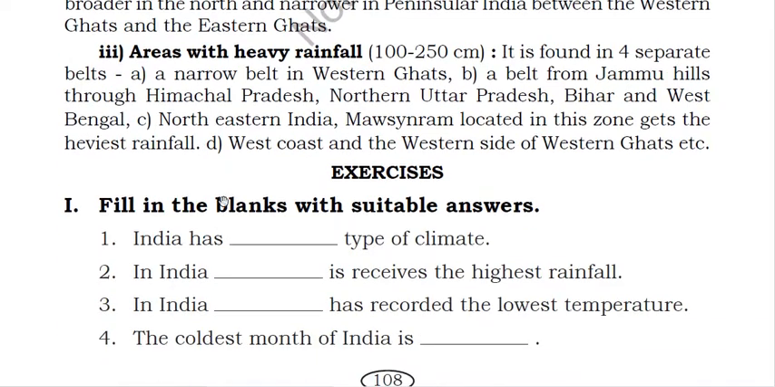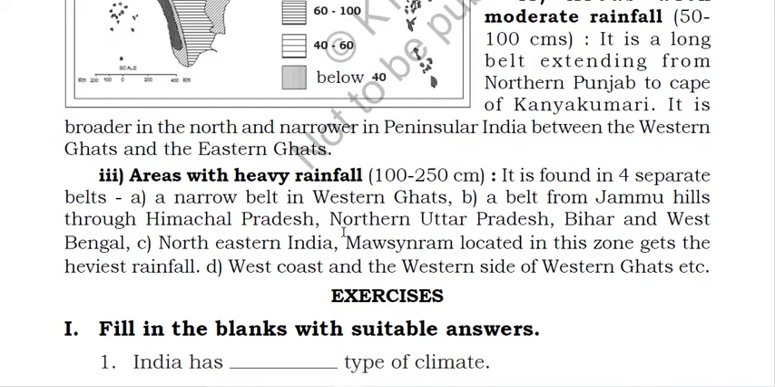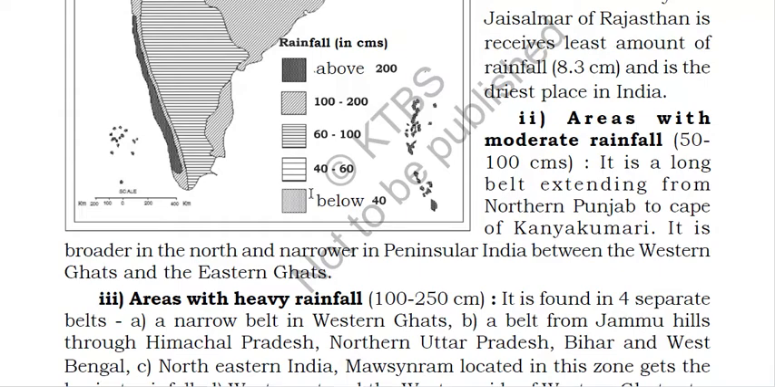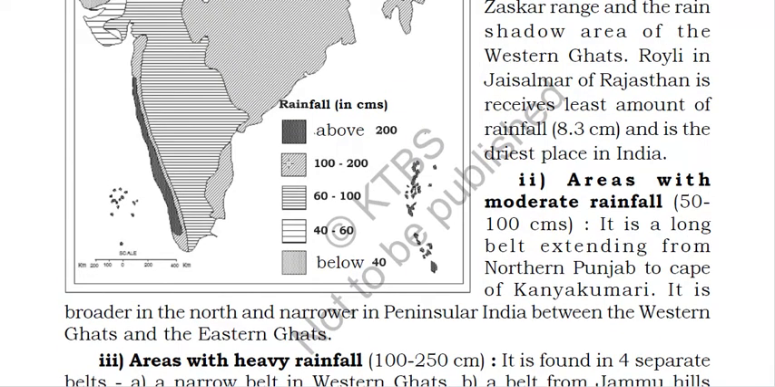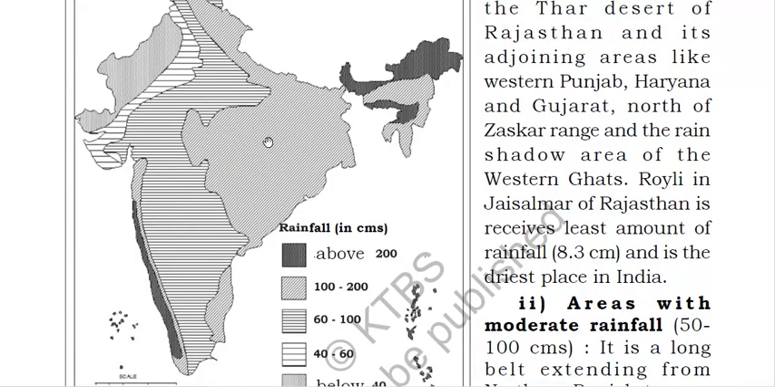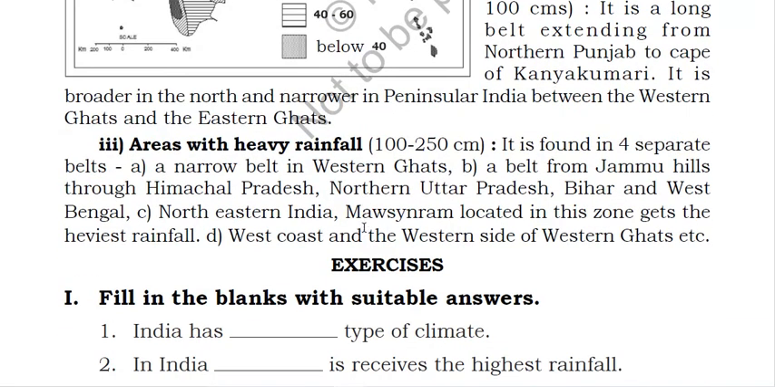And the third type of zone is area with heavy rainfall. So which area will receive heavy rainfall? Between 100 to 250 centimeter. These areas, you can see, they will receive rainfall between 100 to 250 centimeter. It is found in 4 separate belts. First belt is a narrow belt in Western Ghat. Second, a belt from Jammu Hills through Himachal Pradesh, northern Uttar Pradesh, Bihar and West Bengal. Third belt is northeastern India.